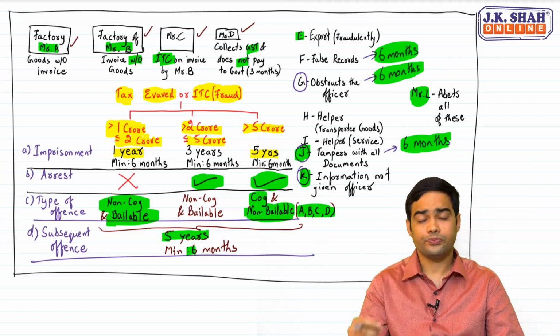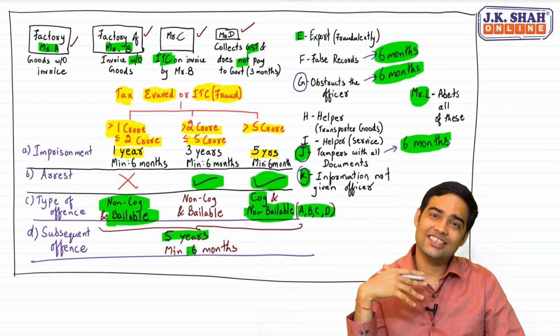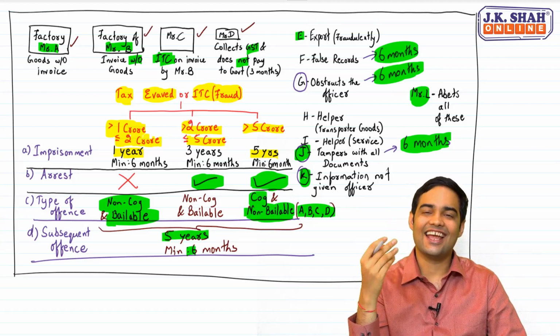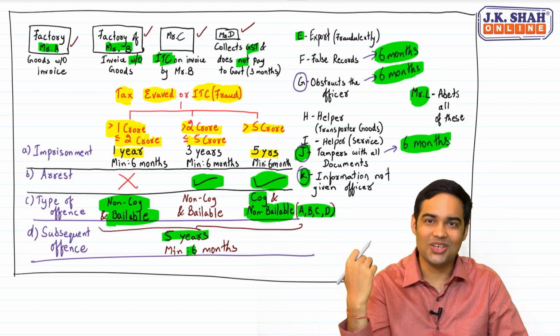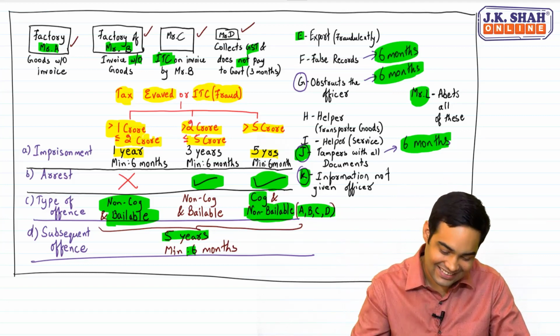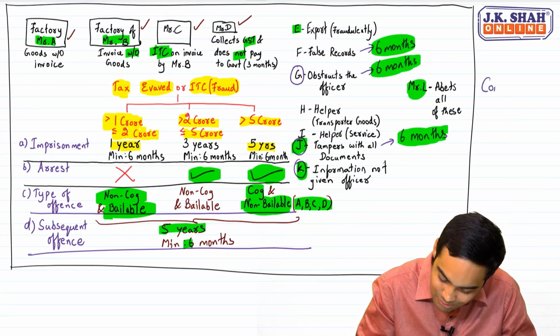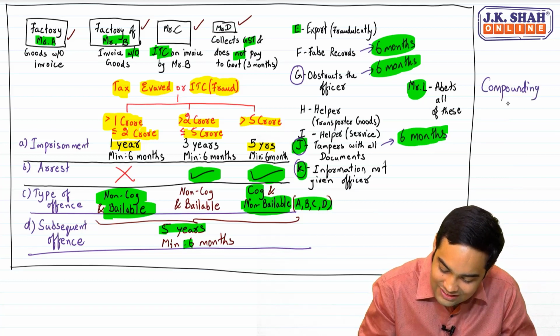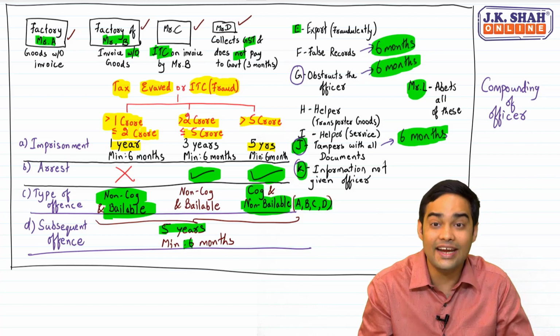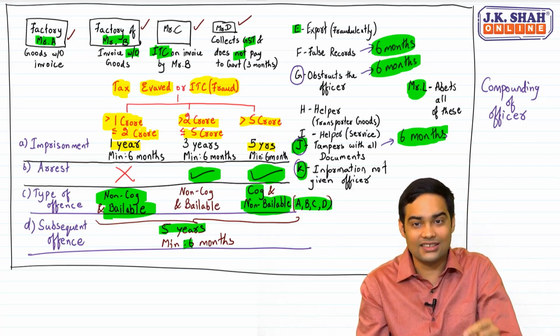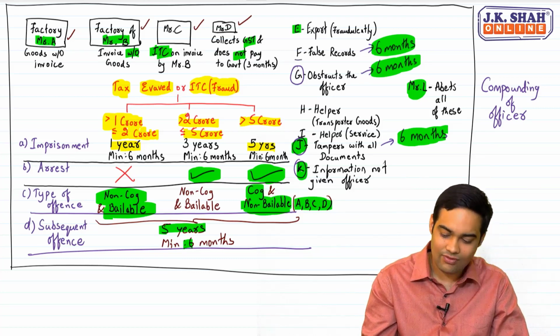Now, instead of going to the jail, can a person pay an amount and come out? Yes, there is an option available for that as well. It's called compounding of offences. See, compounding of offences is permitted once for A to F crimes. A to F. You can see A to F? Yes. Till F. A to F.